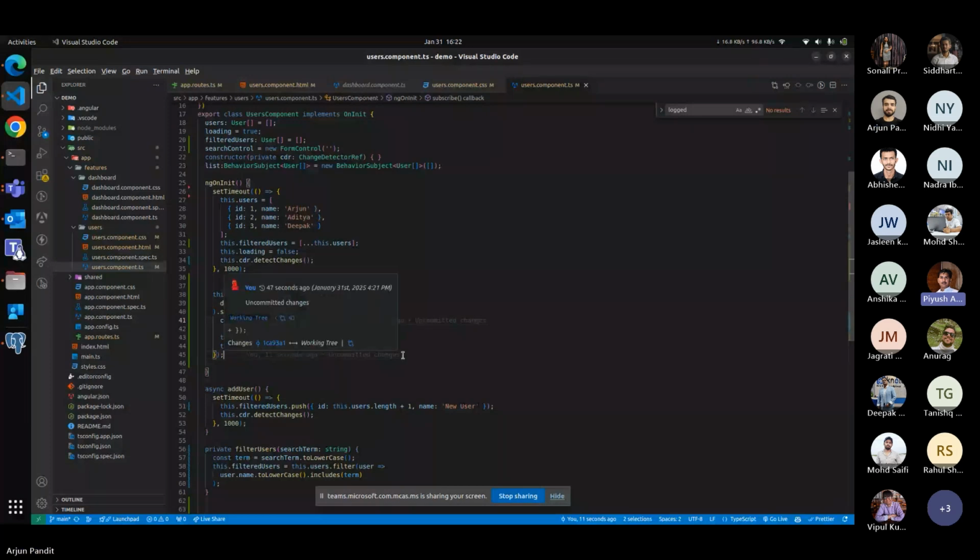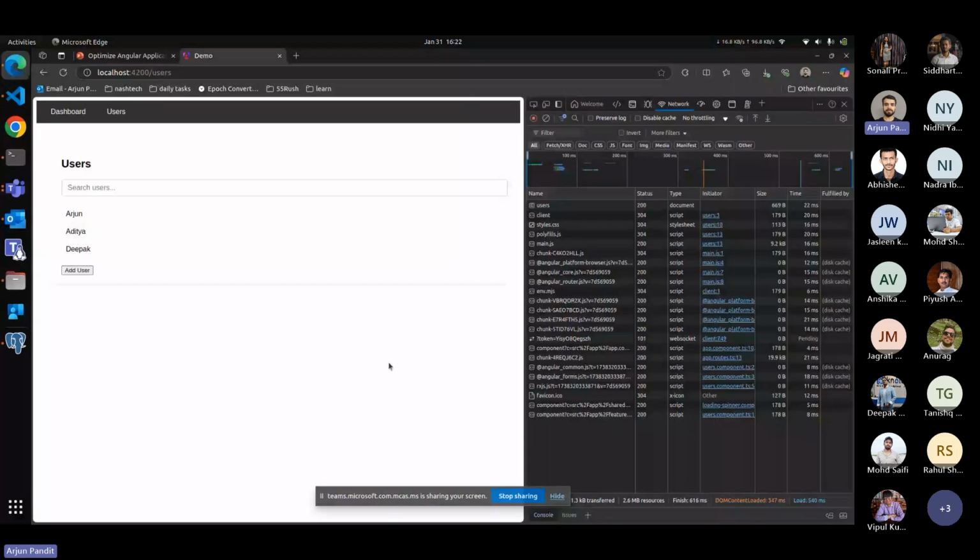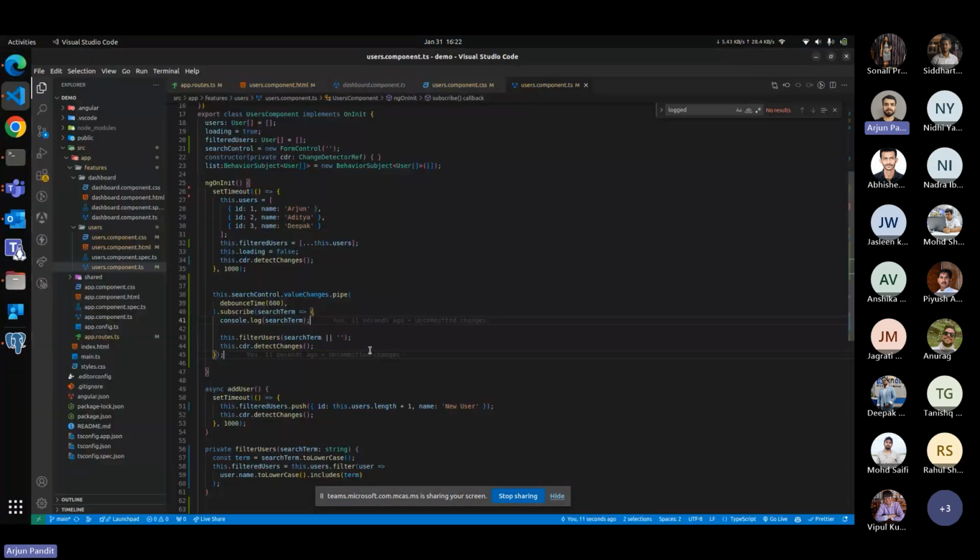Okay, so the last topic is debouncing. Sometimes we need to control how often a user types a letter. Every time a user types a letter, it can overload the servers, so debouncing helps to delay the function execution until the user stops typing. Let me show you how it works.